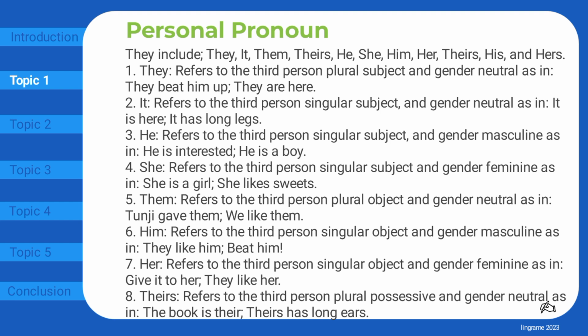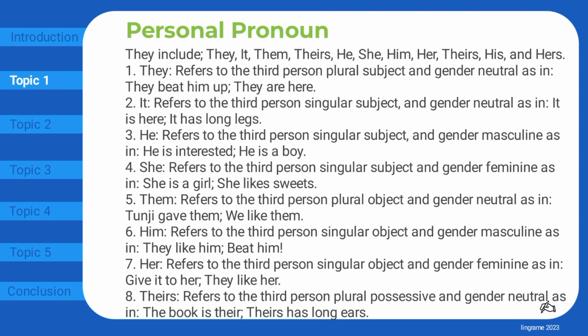Him refers to the third person singular object and gender masculine, as in, they like him, beat him. Her refers to the third person singular object and gender feminine, as in, give it to her, they like her.